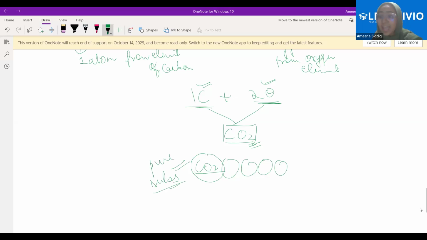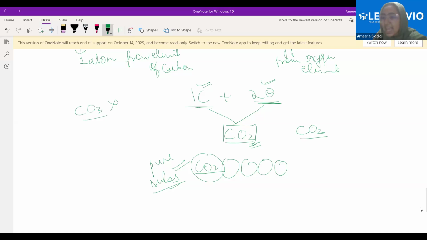Are you getting it? And every molecule of carbon dioxide will have 1 carbon atom attached to 2 atoms of oxygen. Every molecule of carbon dioxide. That is why I'm continuously using the word fixed. If I say by mistake, I add 3 atoms of oxygen, this is not carbon dioxide then. This is not the same particle then. That's a different particle. Are you getting it?